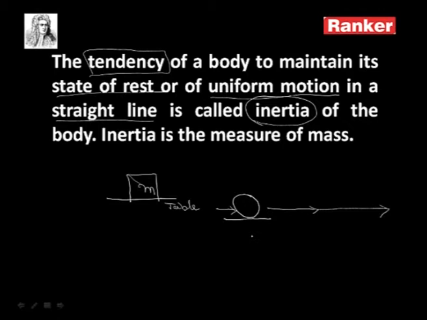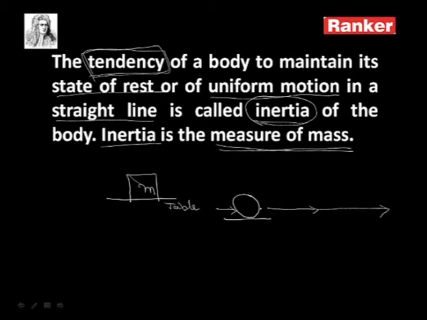This property, this tendency, we again call inertia of the body. So, inertia is the measure of the mass of the body. While discussing inertia, indirectly we are considering the mass of the body itself.